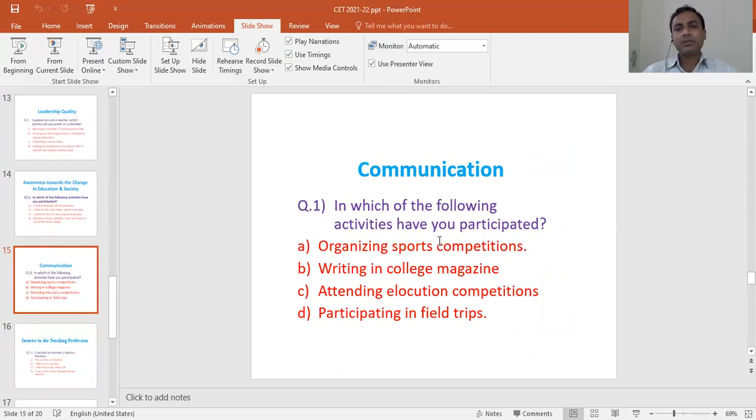Then the next topic is communication, where questions will be asked like: in which of the following activities have you participated? To improve communication, the activities given are organizing sport competitions, writing in the college magazine, attending elocution competitions, or participating in field trips. So by carefully reading the questions, you have to answer this.